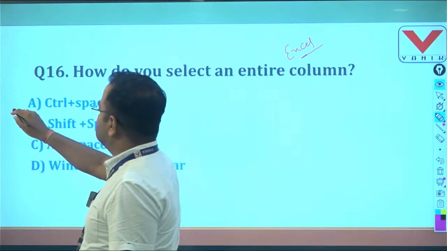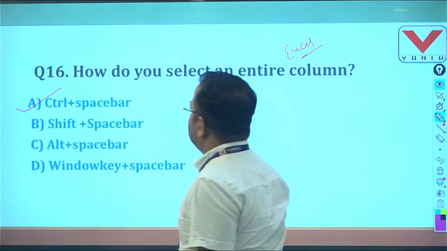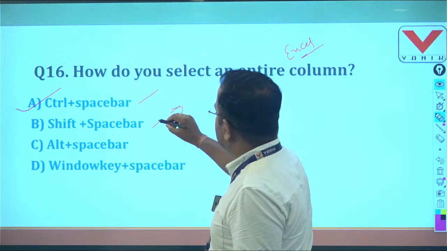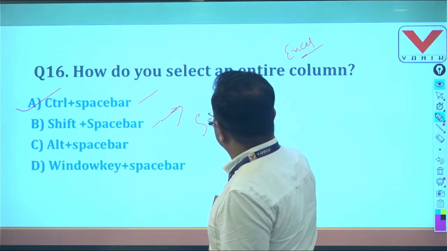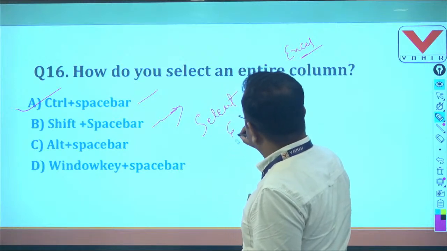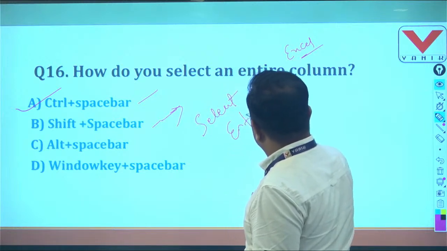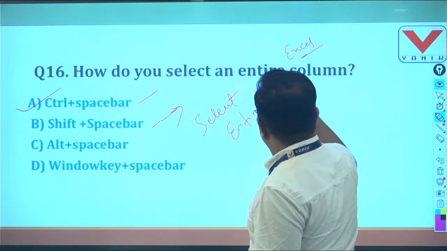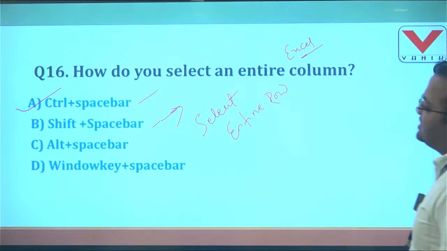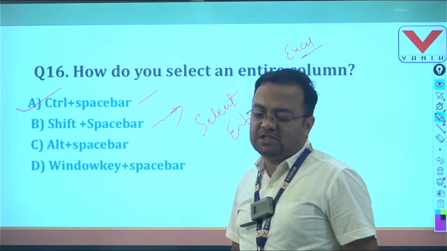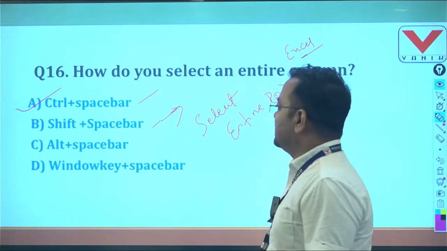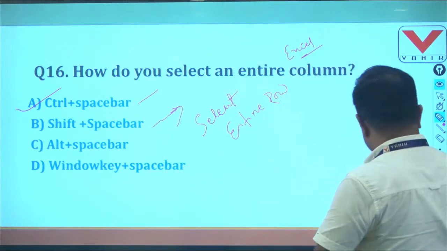So here answer is A. Control plus space bar is used to select an entire column, but Shift plus space bar is basically used to select an entire row. To select an entire row, this is Shift plus space bar. To select an entire column, this is Control plus space bar. So question number 16, here answer is A. Okay, then goes to question number 17.